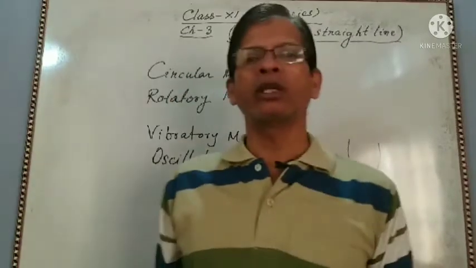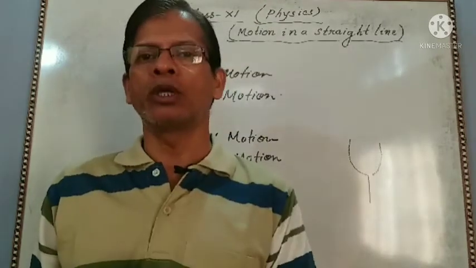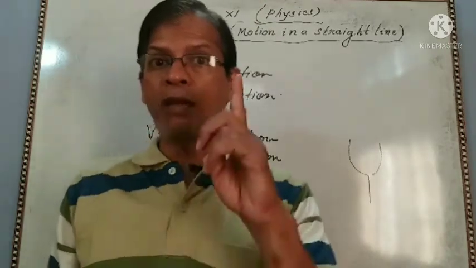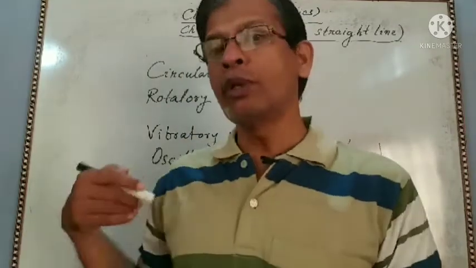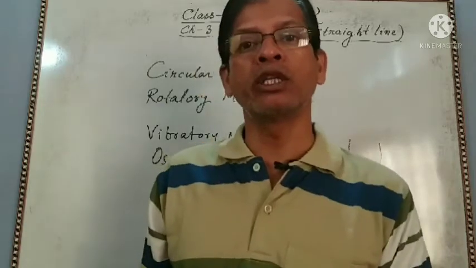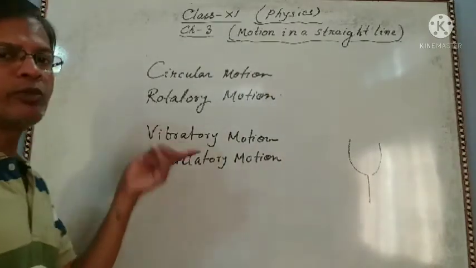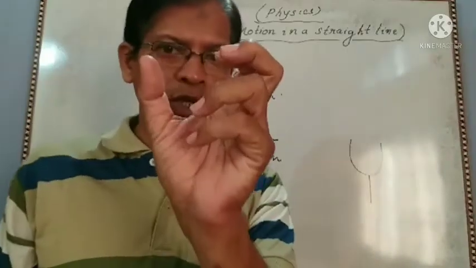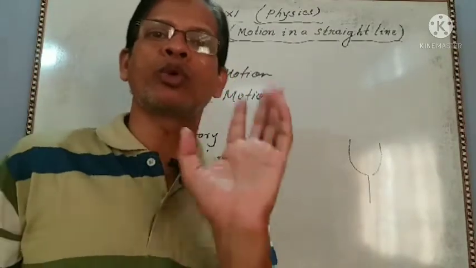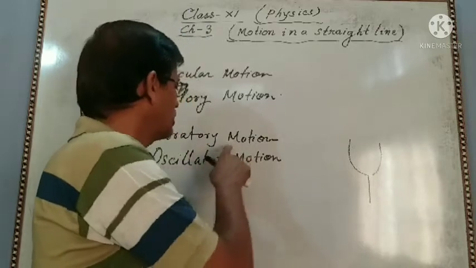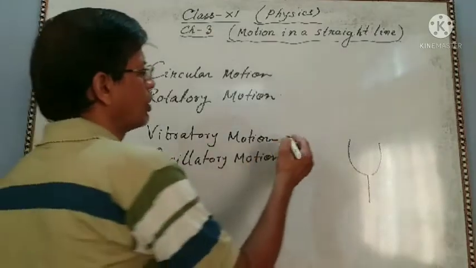And oscillatory motion: a body moves to and fro or back and forth, but its amplitude is very large, like the oscillation of a simple pendulum, or oscillation in a swing. These are oscillatory motion. Vibratory motion means amplitude is very small. Oscillatory motion means amplitude is large. Both are to and fro motion, but here amplitude is very small.